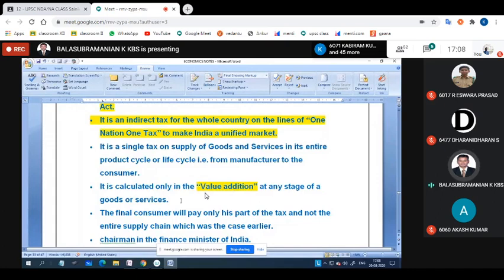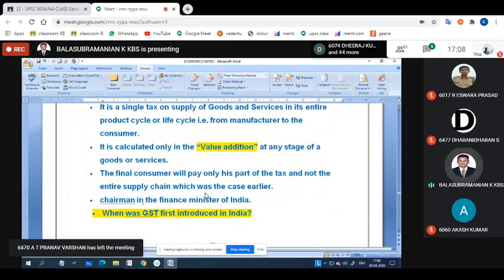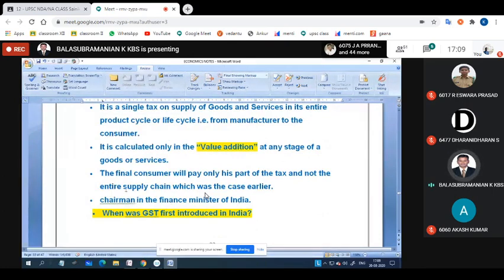With value added taxes, the tax may be collected at primary, secondary, and tertiary stages, and when you come to the calculation, you may get confused. But goods and services tax is not like that. It is collected only on finished goods. Understand? The next one: the GST Council chairman, in the sense, the Finance Minister of India, is the chairman.